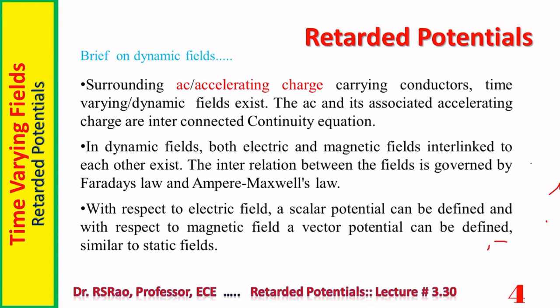What is this first point? First point: dynamic fields are sourced by AC. Here is a conductor carrying AC. Surrounding this, we have dynamic fields. Here, everywhere, E and H exist.